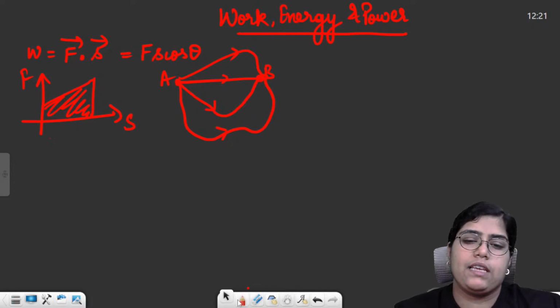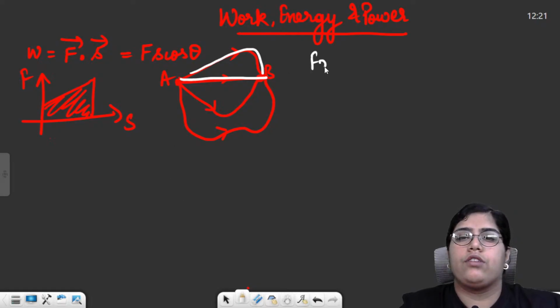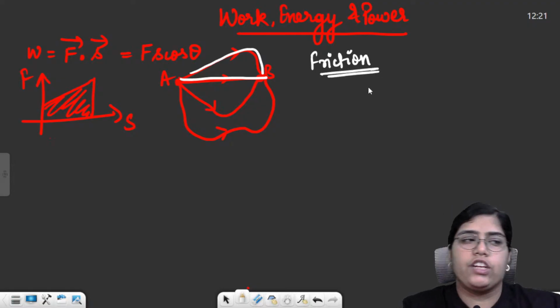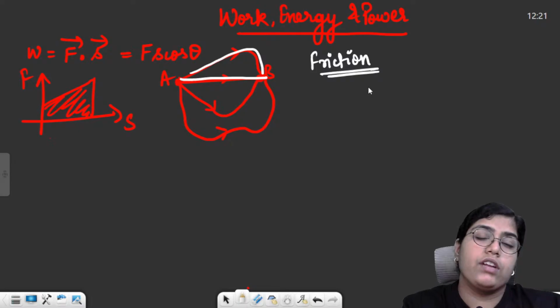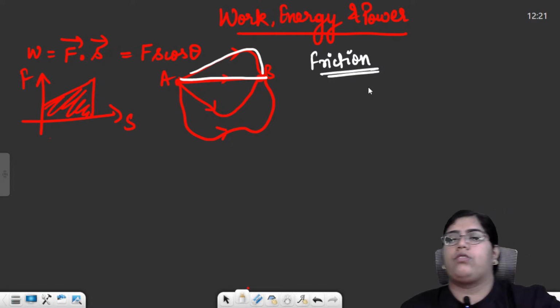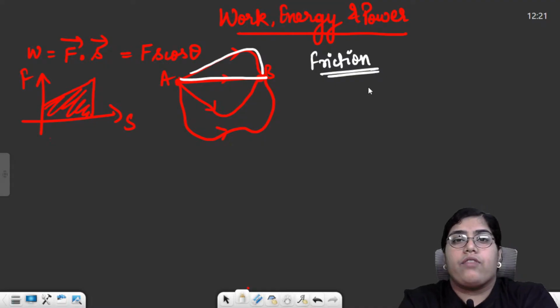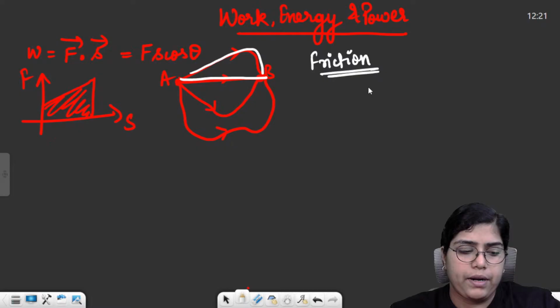For example, if you chose the first path, then the work done by a non-conservative force on this path can be more or less as compared to the second path. So for non-conservative force, you need to remember at least one example, that is friction. Frictional force is non-conservative. The value of frictional force actually depends on the path followed. Why is frictional force a non-conservative force? Because friction will depend on the surface, the interlocking and the irregularities of the surface. So friction is path dependent and not only initial and final point dependent.